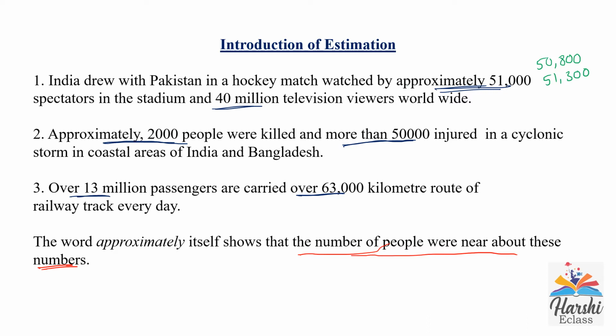It may be 39 or it may be 41, anything, 39 or 41 or 42. When you round off, when you guess the approximate value, it becomes 40 million viewers. Here approximately shows that the number of people were near about this number. This is not an exact number.